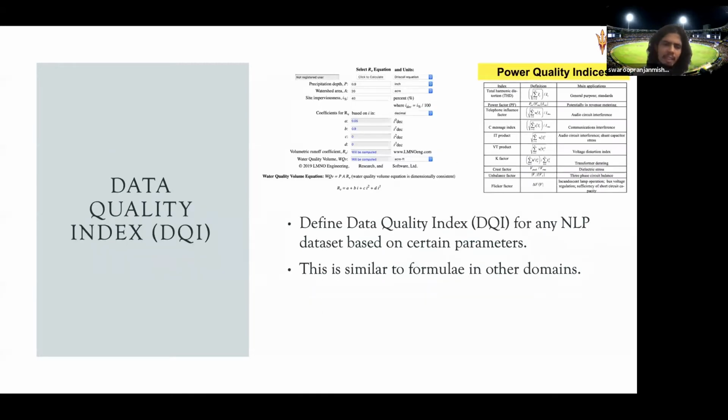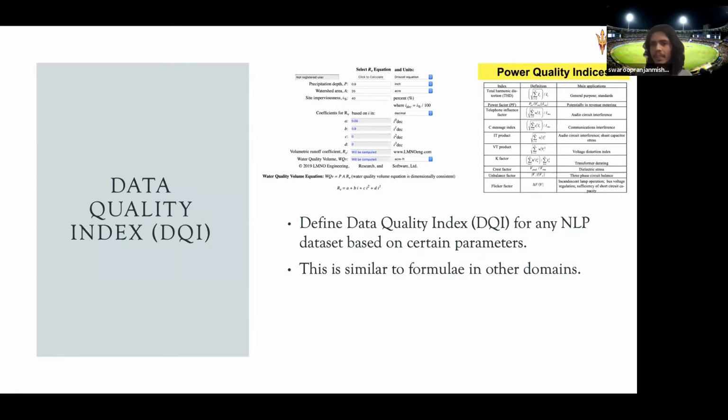Now, what does the data quality index look like? If you see here, it's basically an equation, right? The water quality index is an equation: RV equals A plus BI plus CI squared plus DIQ. Similarly, for the power quality index, you have a bunch of equations.